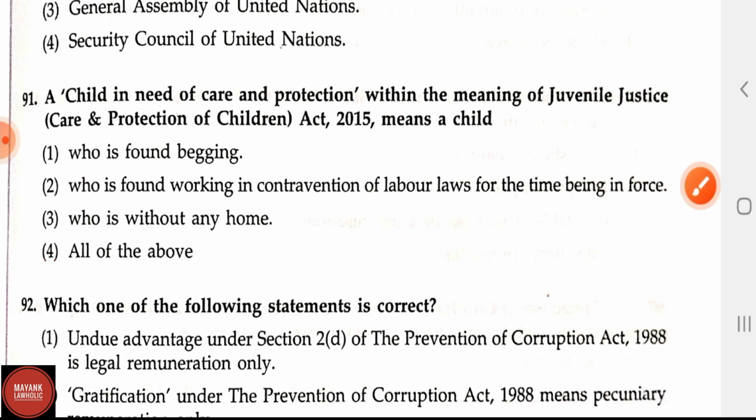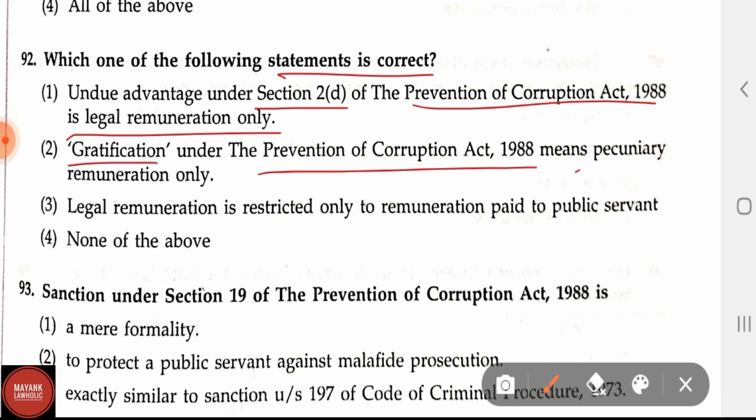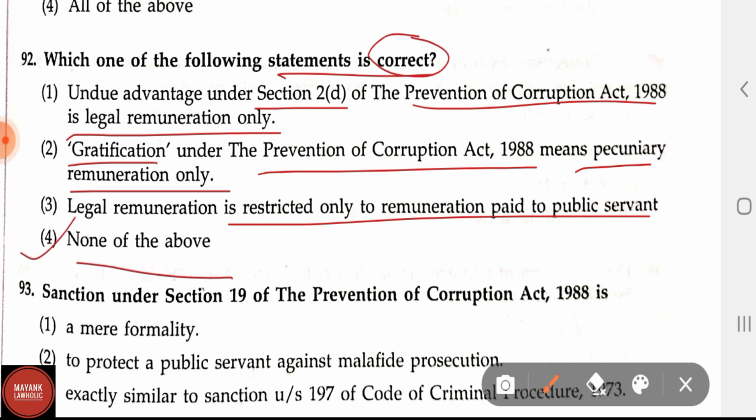Now let us see question number 92. Which one of the following statements is correct? Undue advantage under section 2(d) of the Prevention of Corruption Act 1988 is legal remuneration only. Gratification under the Prevention of Corruption Act 1988 means pecuniary remuneration only. Option 3, legal remuneration is restricted only to remuneration paid to the public servant, and option 4, none of the above. In this question the correct statement is asked. None of the statements given is correct, so the answer is option 4, none of the above.